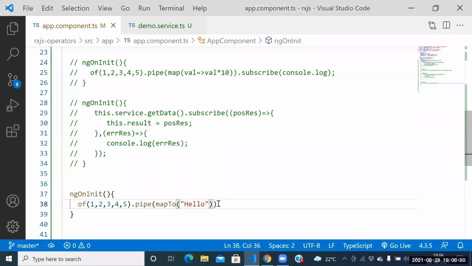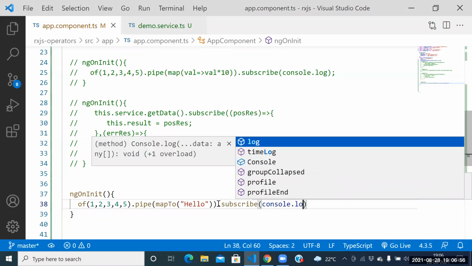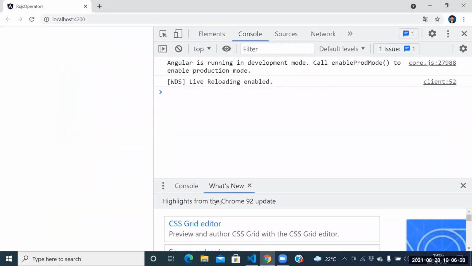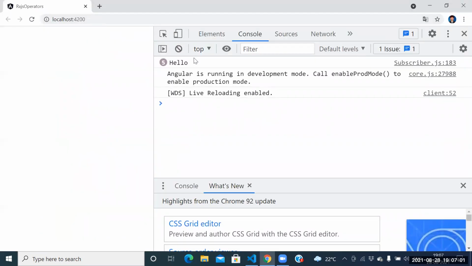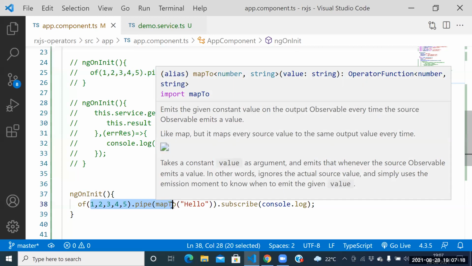One more point here is how to subscribe to the result. Dot subscribe, and we need to place console.log. Guys, see this one. Hello is executed how many times? 5 times. The reason is, how many observable values do we have? 5. So because of 5, it is executing 5 times. Guys, the mapTo operator is used to know how many times an observable is executing.